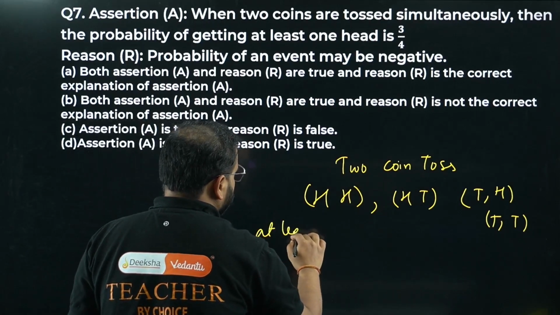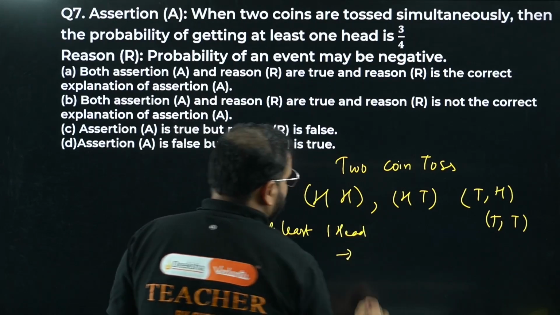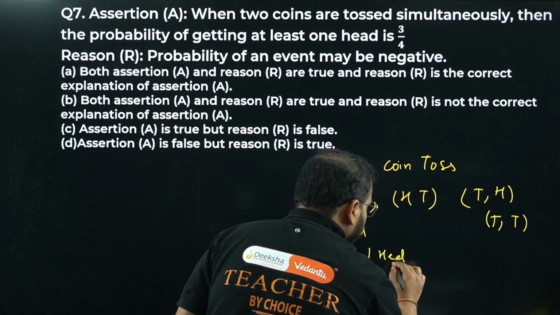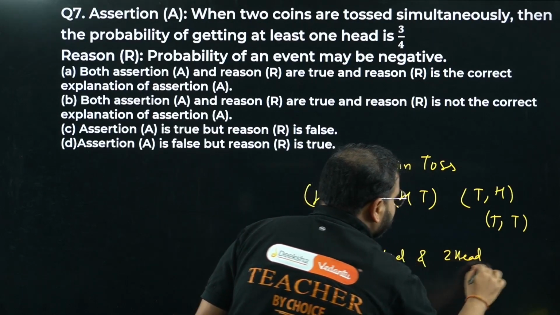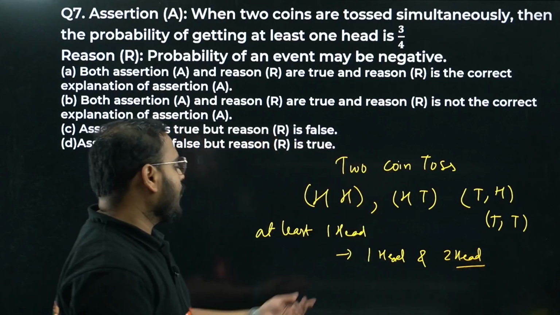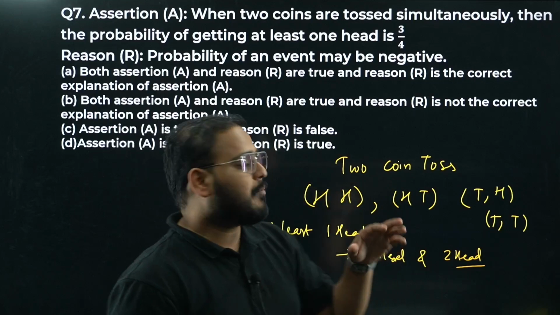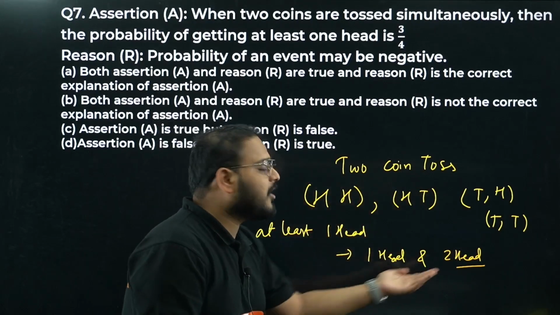at least, very important, at least one head. What does it mean? At least one means one head and 2 heads. Can I get 3 heads also? Of course not, sir. 1 head I can get; at least means a minimum of 1, maximum there is no limit. But we can't have more than 2, because we have only 2 coin tosses. So either 1 head or 2 heads.